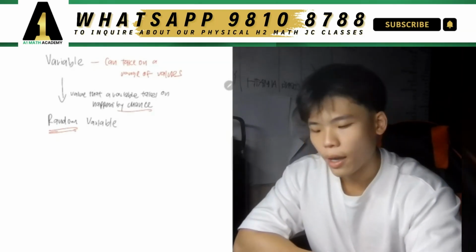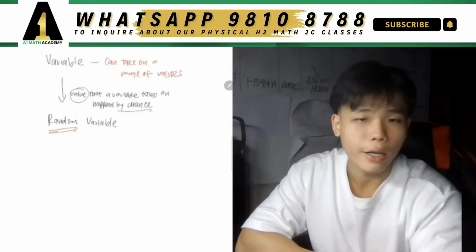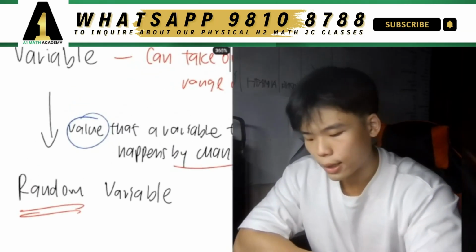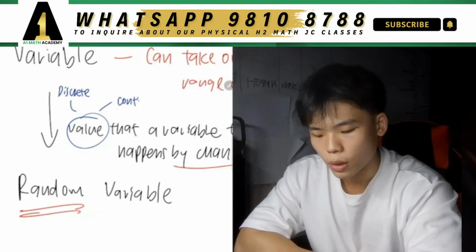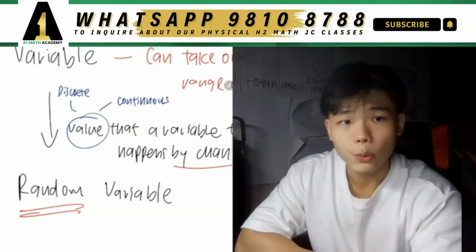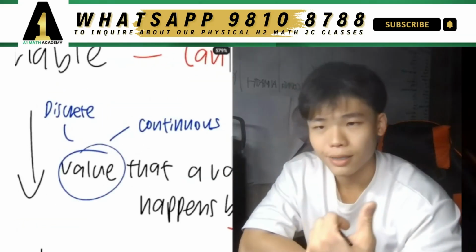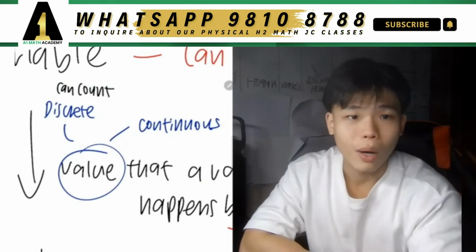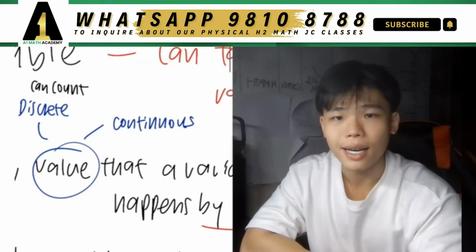Now, when we have a random variable and it takes on a value, there are two types of values in this world, very broadly speaking, right? And these two types of values are your discrete values and your continuous values. So what are the differences between these two? There are a lot of ways that people use to describe these two terms, but just a rule of thumb, discrete is something that you can count, right? For example, 1, 2, 3, 4, 5, 6, 7, 8. Those are discrete numbers. But continuous numbers, they are something that you cannot count.